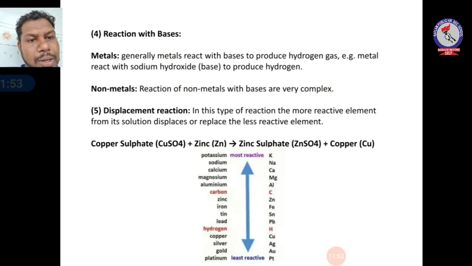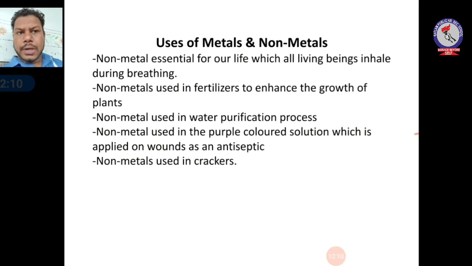So potassium, sodium, calcium. Here are some examples of non-metals also, like carbon. But it is a reactivity series of metals and non-metals. The topmost metal is the most reactive and the lower is less reactive. Okay children, now we'll come to the last part, that is uses of metals and non-metals.